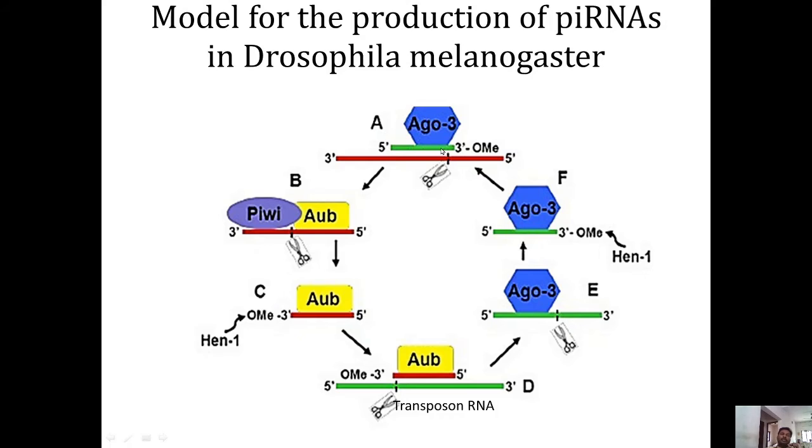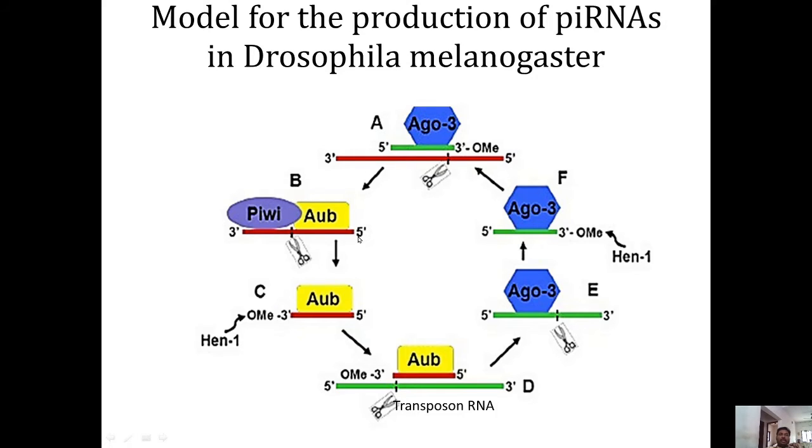So normally the piRNA is associated with the Argonaute 3 protein, and this complex recognizes an antisense RNA and cleaves it into small RNA molecules.